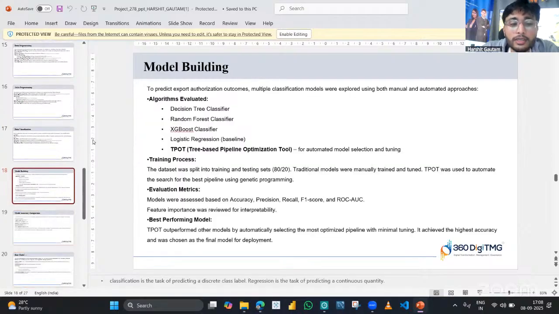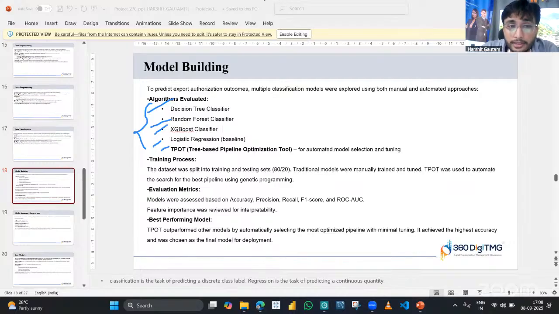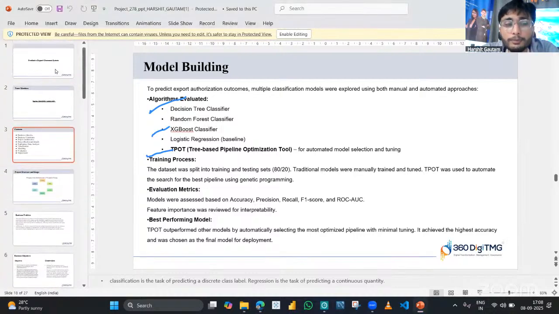Talking about model building, we used models like decision tree classifier, random forest classifier, XGBoost, logistic regression, and TPOT, and almost every model was giving us good enough accuracy. But the best models I got after training were decision tree classifier, XGBoost, and TPOT classifier. For deployment, I went with the XGBoost classifier, and I used